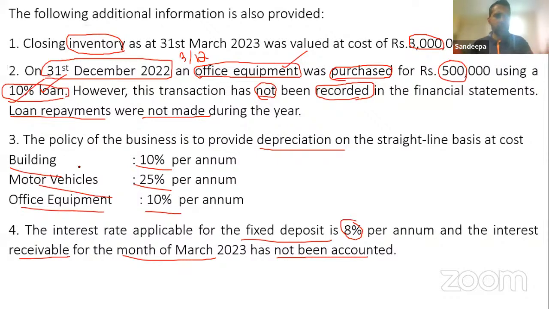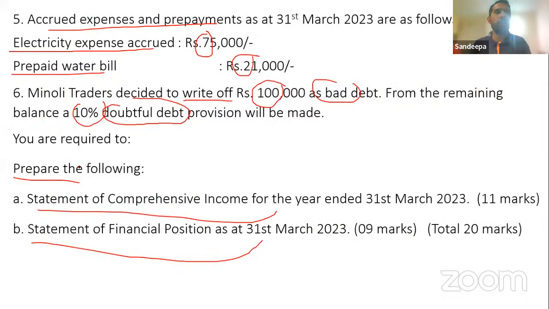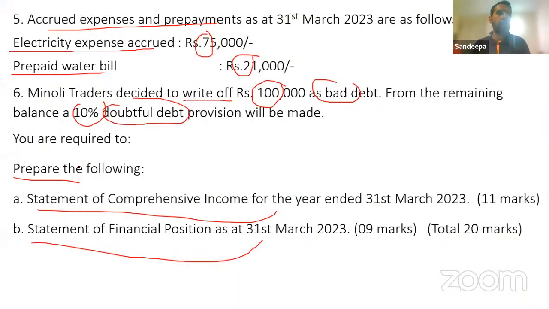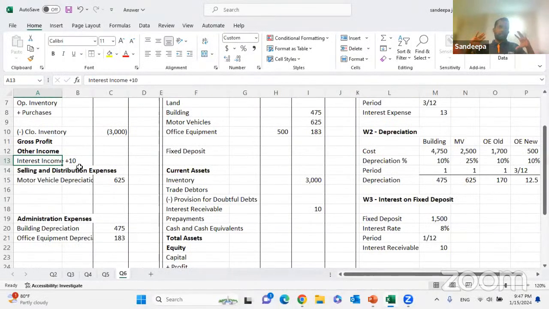So we have completed 4 adjustments. We have to do only 2 other adjustments left. One is the accrued electricity and prepaid water bill. Easy. Accrued electricity 75. That means the last month or whatever the months, certain electricity expenses have not been paid yet. But it is an expense. You have consumed the electricity. You have to recognize the expense.